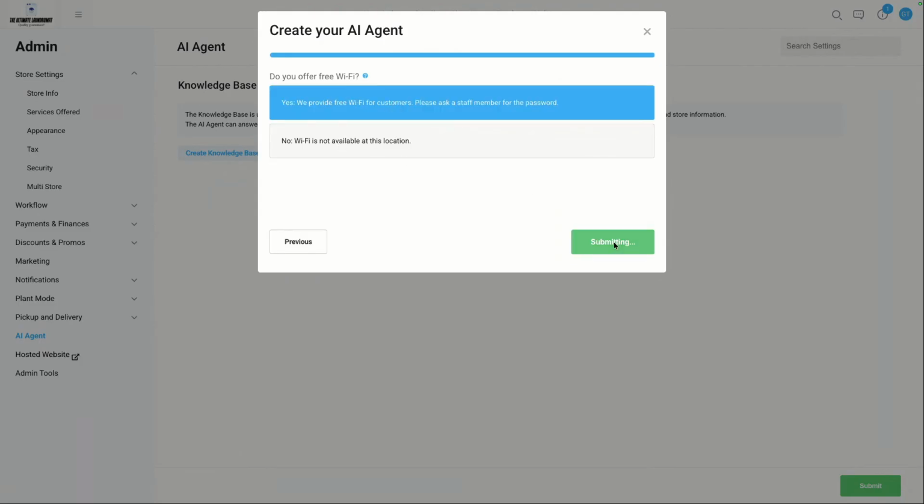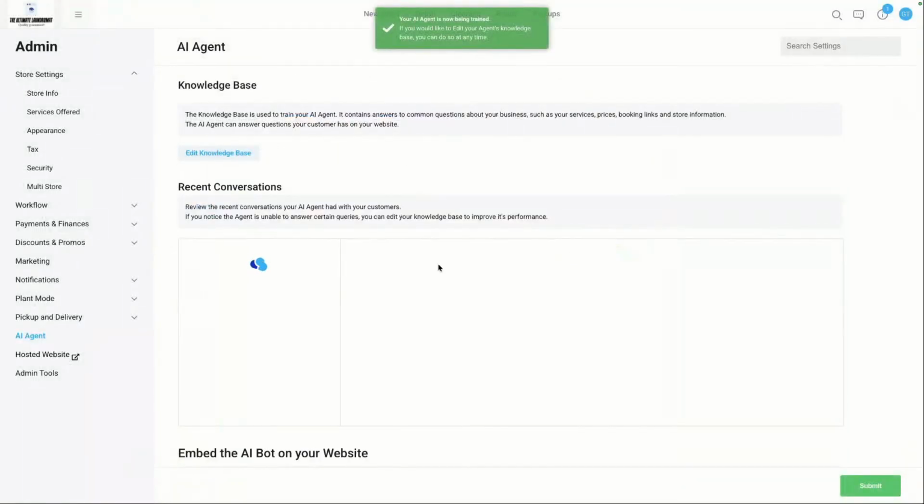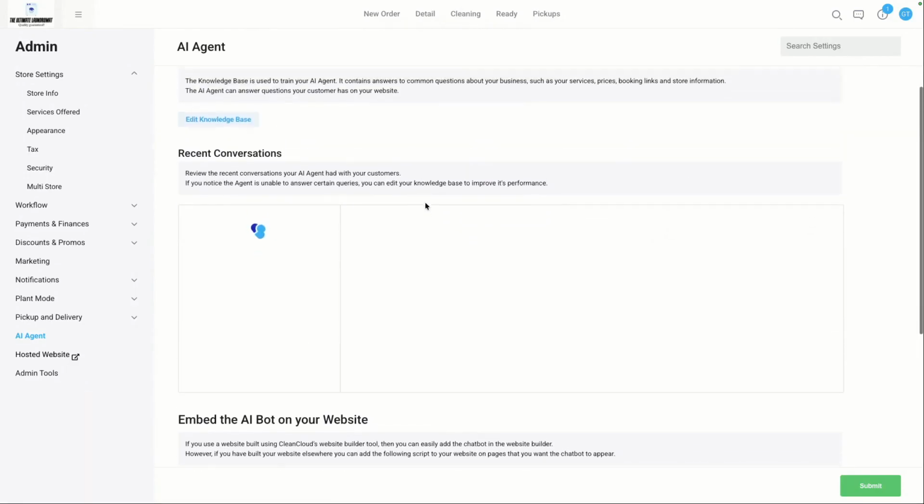And then we can click on submit, right? So basically now we've added some information to our AI agent. So as customers then go to your website, we can already provide some answers to any questions they have related to those points, right? So this is just going to be loading in the meantime.